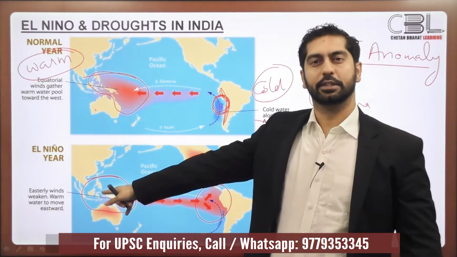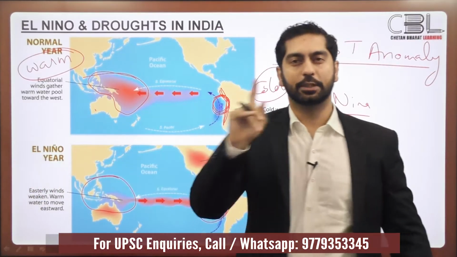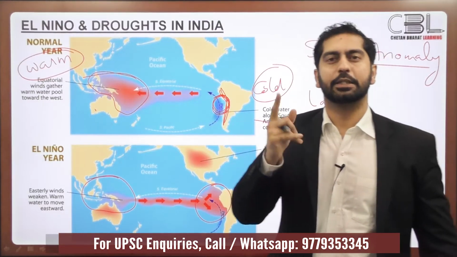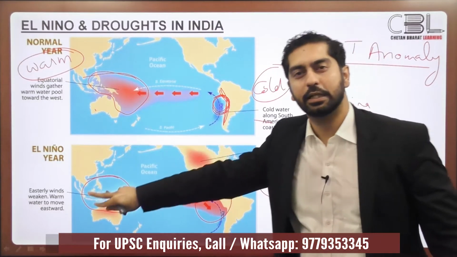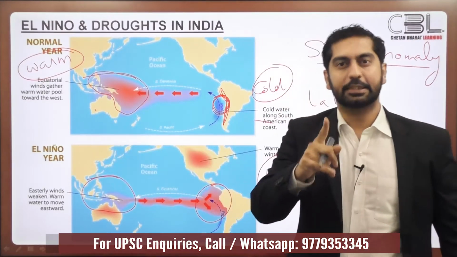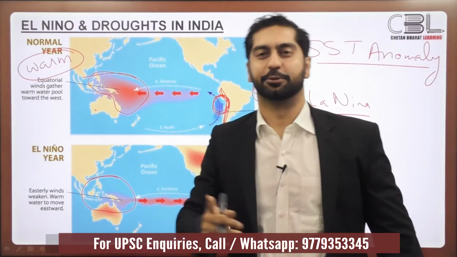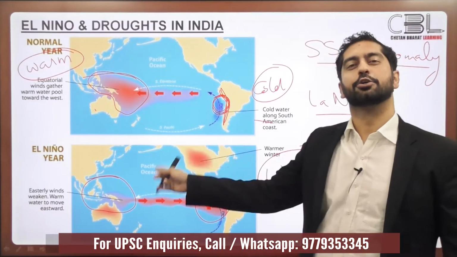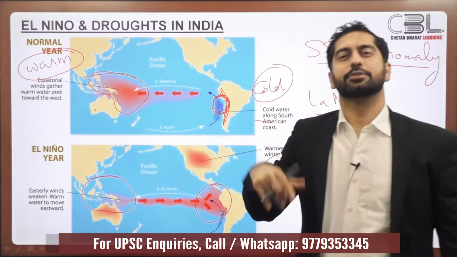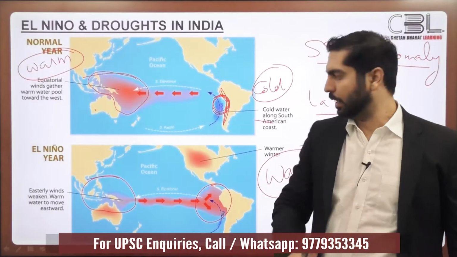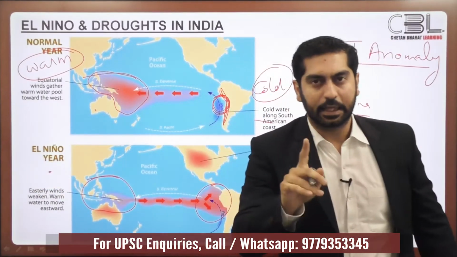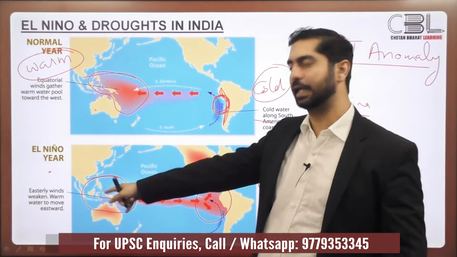But in the El Nino years, because the equatorial Indian Ocean is relatively cooler, the evaporation is less, and the moisture picked up by the monsoonal winds would be less. So monsoonal rains are less than normal in India. That leads to a drought-like situation in India. So in India, because of El Nino, you have drought-like situations. But like I said, the impact is opposite in case of South America. This entire region, Southeast Asia, Northern Australia, India, has deficit rainfall during El Nino years.